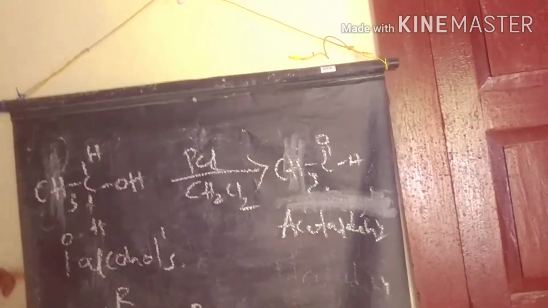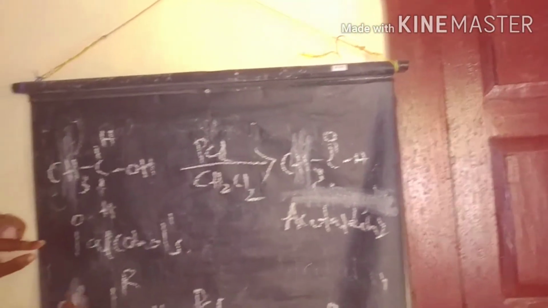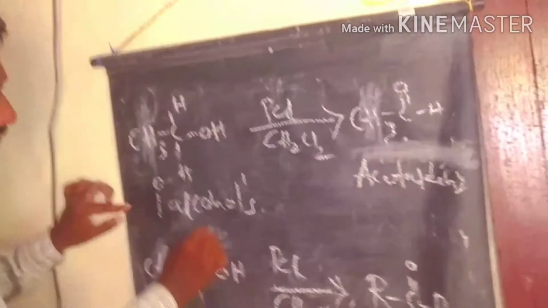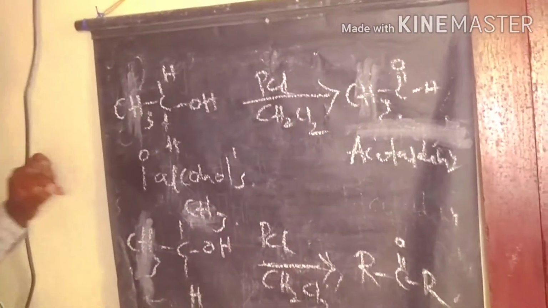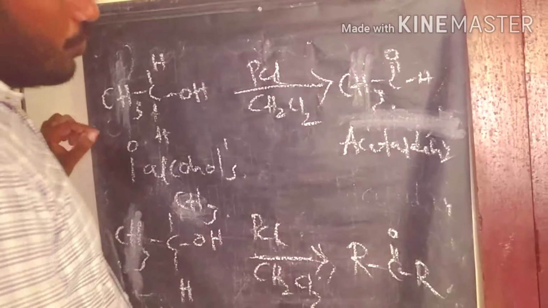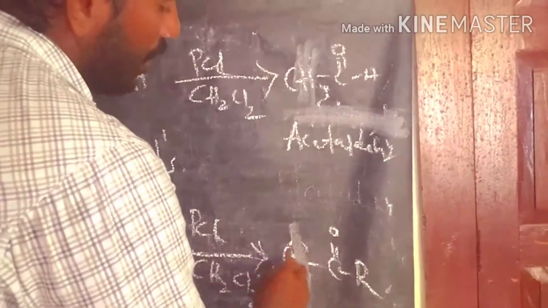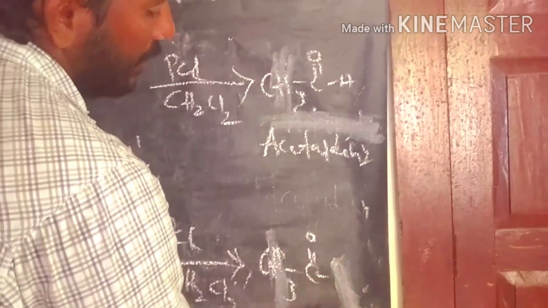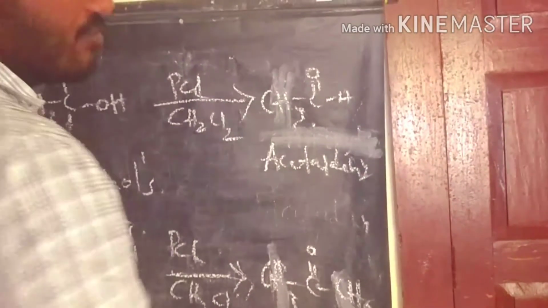Next we discuss isopropyl alcohol. If you take isopropyl alcohol, this is one of the examples of secondary alcohols in this reaction. So finally we get acetone as the product. So this way we prepare acetone from isopropyl alcohol.